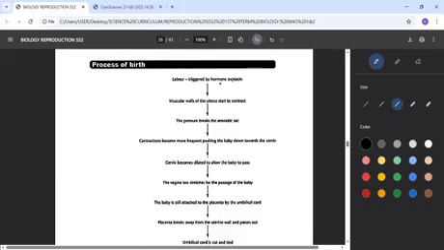Labor is triggered by the hormone oxytocin. So don't forget, it's oxytocin that will trigger that labor. The muscular walls of the uterus, like I said, will start to contract.